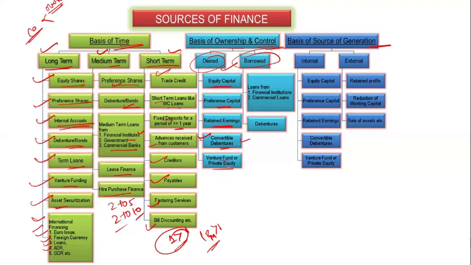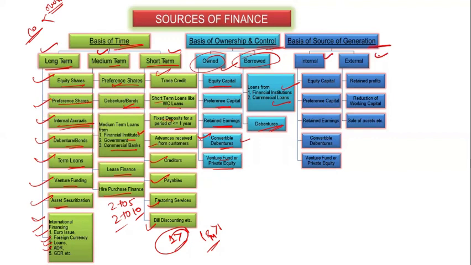Now venture funds or private equity, these are owned. Now what is borrowed? Borrowed from a financial institution, borrowed from a commercial loan, or the debenture. When the word single debenture or non-convertible debenture is used, in that case it is borrowed. But whenever the word convertible debenture is used, either in your question paper or in your book, keep in your mind that a convertible debenture is your own debenture. Clear?